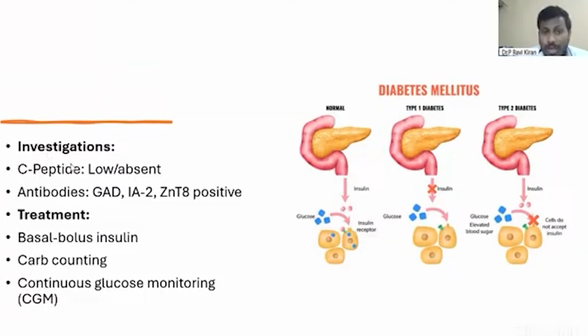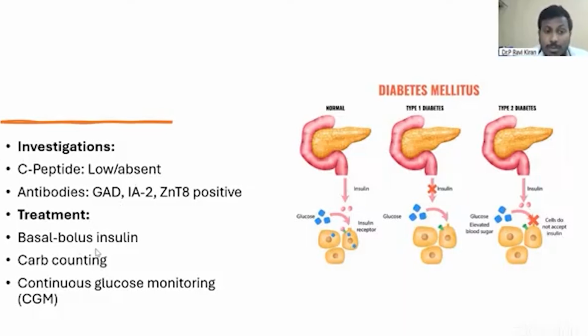Investigations. How can you confirm that the patient has type 1 diabetes? C-peptide is one of the major hormones which plays a key role in differentiating the different types of diabetes. In type 1, C-peptide is low or absent. Then autoantibodies against insulin and the pancreas: GAD antibodies, IA2 antibodies, ZnT8 antibodies. These are positive in blood tests. So these two investigations help lead us towards type 1 diabetes.